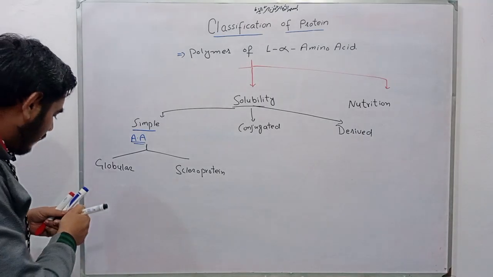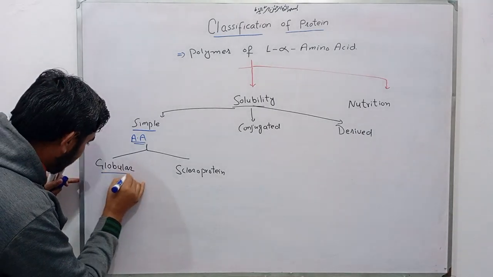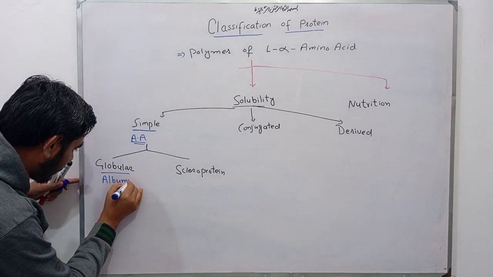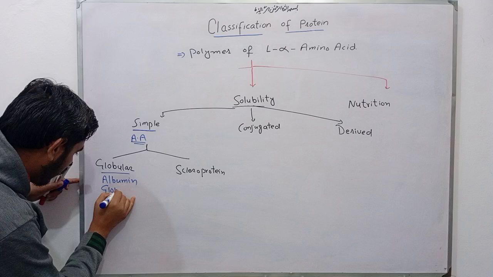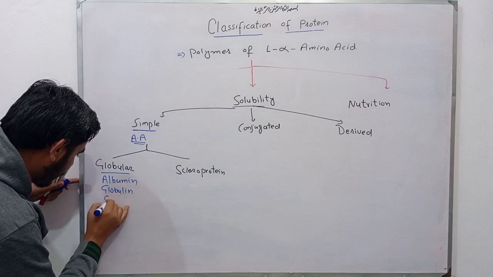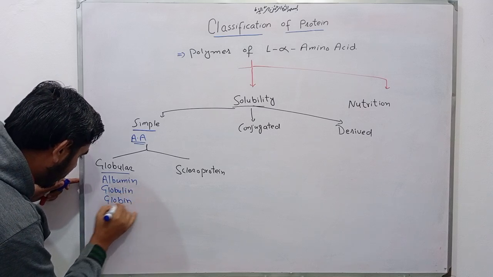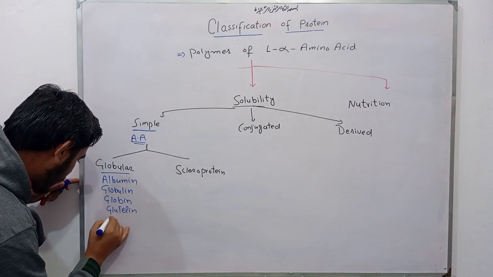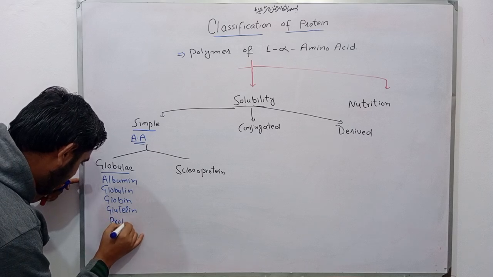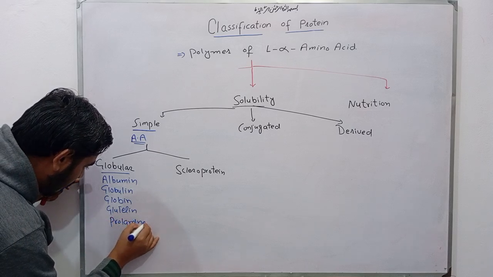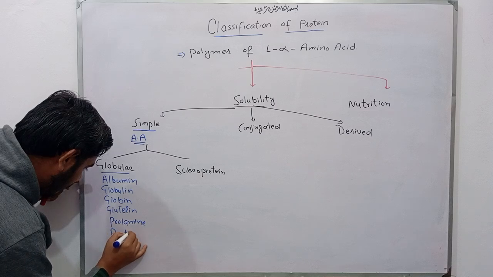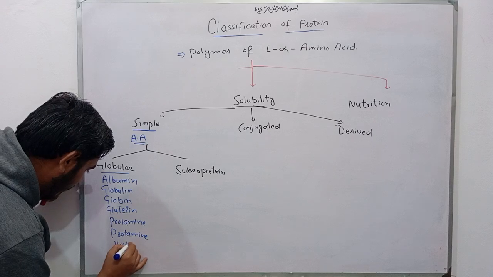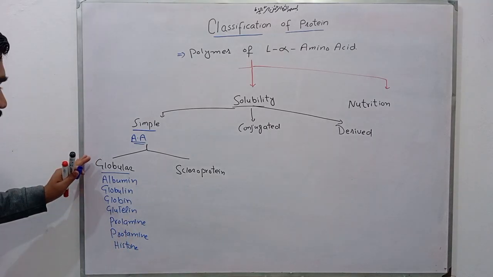Now coming toward the examples of globular protein: albumin, globulin, globin, glutenin, prolamine, protamine, and histone protein.